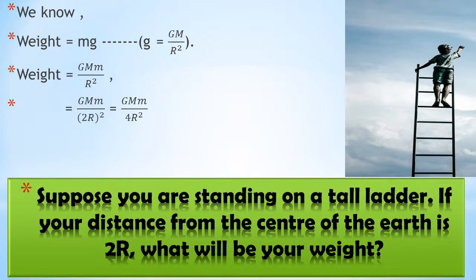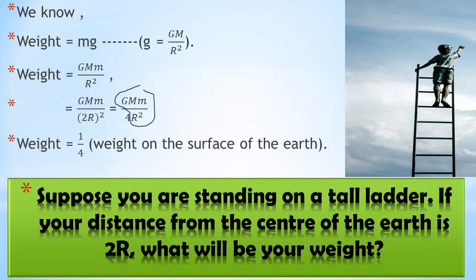After squaring 2r we get GMm upon 4R square. And this whole value, without the 4, is the weight on the surface of the earth. So our final weight will be 1 upon 4 of the weight on the surface of the earth. So our weight will be 1/4 of the weight on the surface of the earth when we stand on a tall ladder.